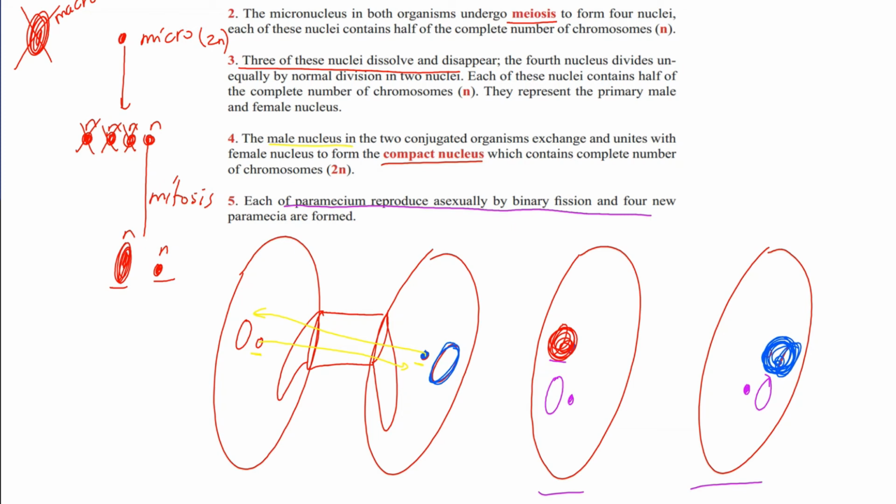So what happened? All about the micronucleus. Meiosis takes place, 4 nuclei, 3 of them decay, 1 remains. Pass through mitosis, 1 big, 1 small nuclei. The micronuclei are exchanged between 2 conjugated organisms. After conjugation, fertilization happened between male and female nuclei, and genetic diversity takes place. After separation, each of them undergoes binary fission to produce new organisms.